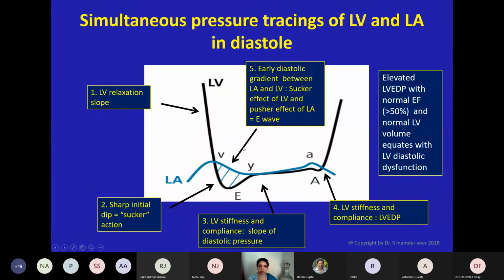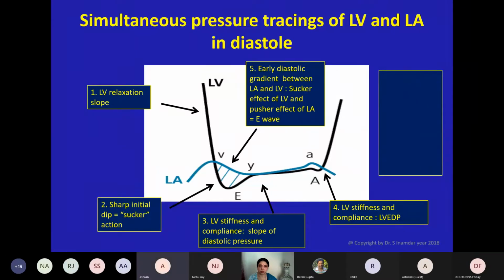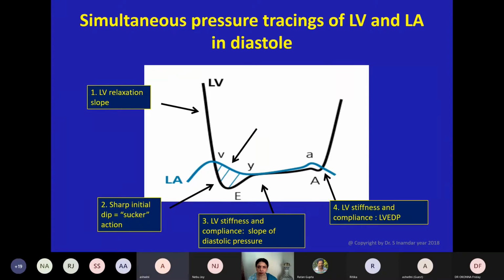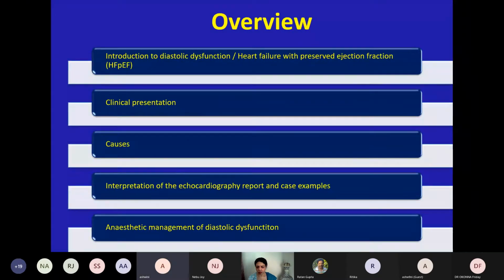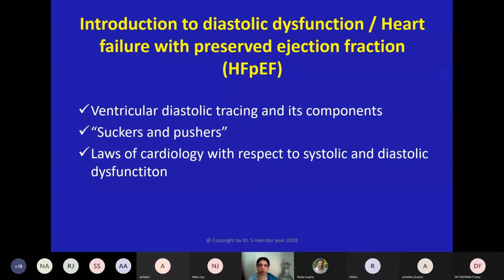Which slide you are seeing? Simultaneous pressure tracings of L. Hello? Hello, are you able to see this overview? Yes, ma'am. Overview we can see. Now let Yes. me know. Are you able to see this now? Introduction to diastolic dysfunction. Yes, ma'am. Yes, ma'am. Okay. Okay. Now let me know immediately.